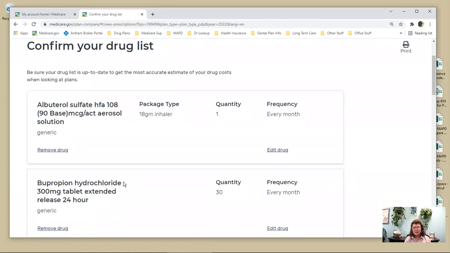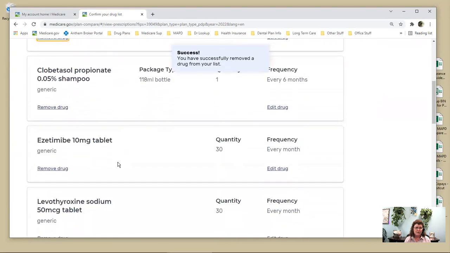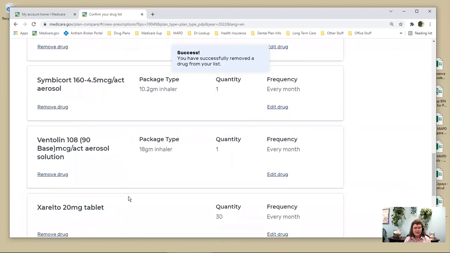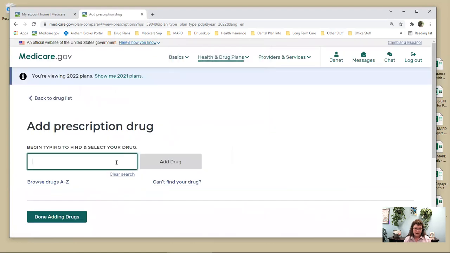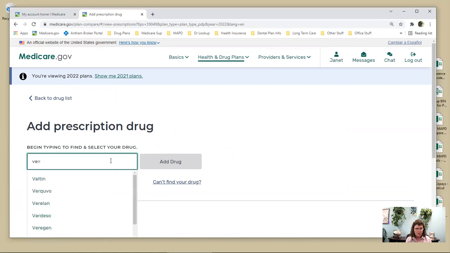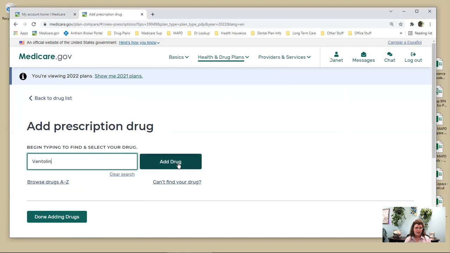Now, I'm going to talk a little bit about inhalers because a lot of people in the Ohio Valley use inhalers. So this is a generic inhaler. And first, I'm going to go ahead and take it off. So let's say I take an inhaler. So I'm going to go in, and let's say I use Ventolin. Okay, did you see what happened? When I started typing the word, it started to give me options. And when I see the one that I take, I can just click on that.